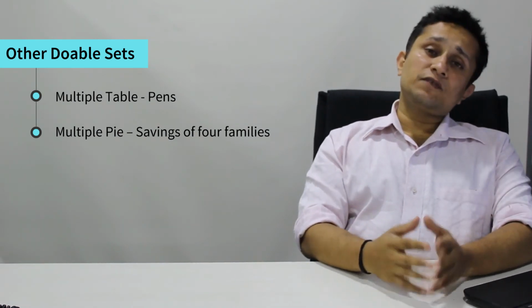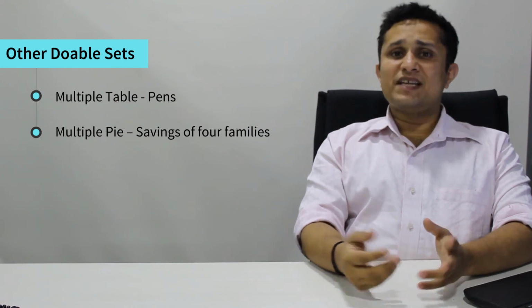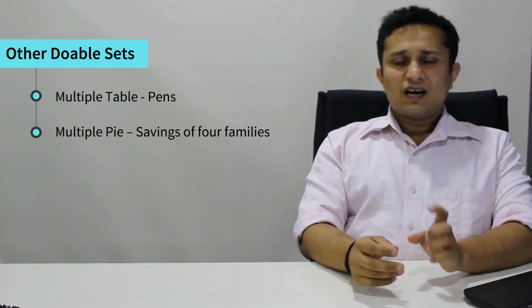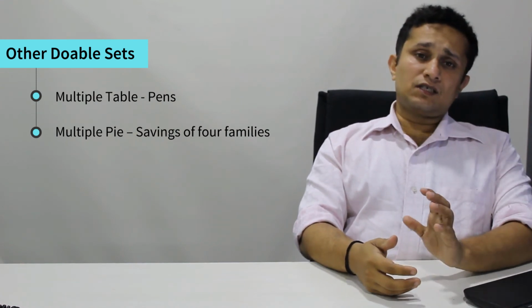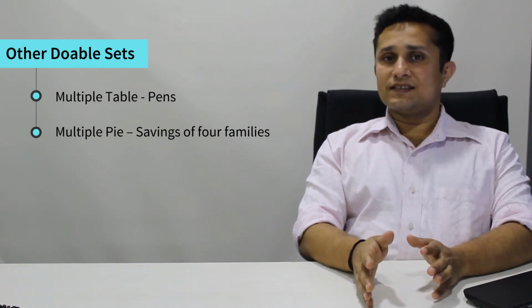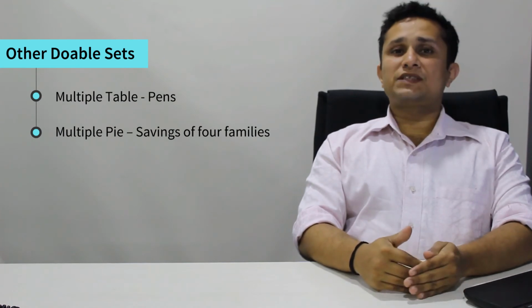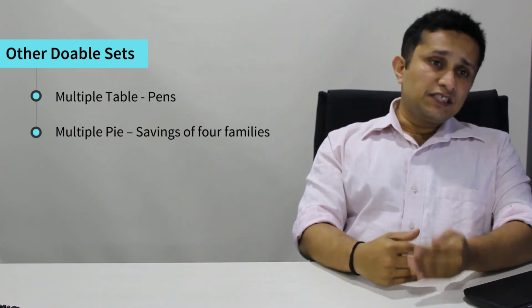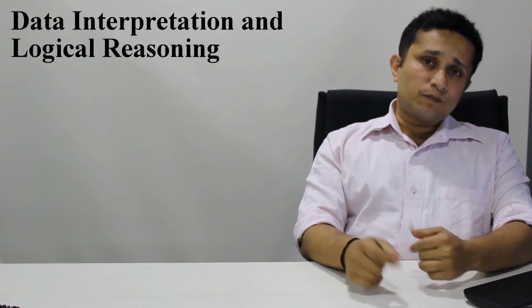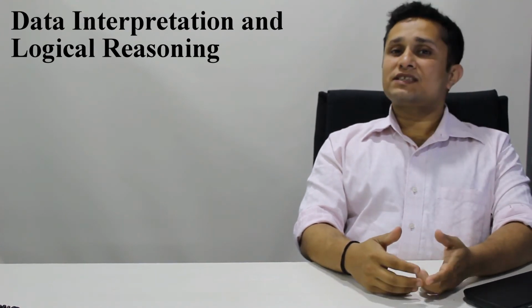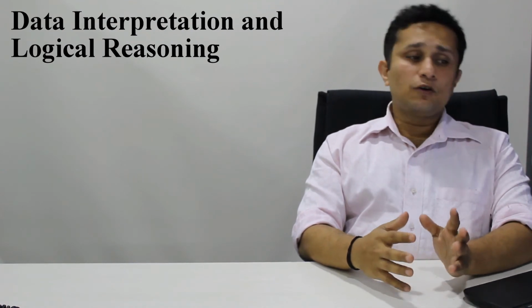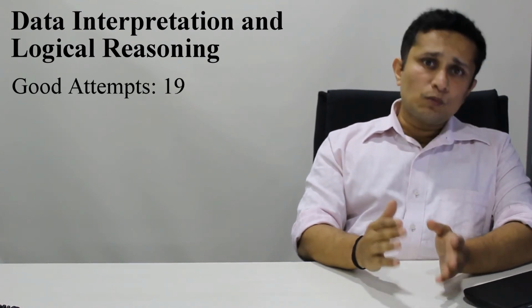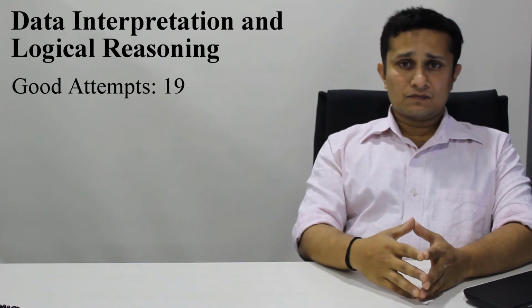Then there was one set where you had 2 tables based on pens, ink pen, gel pen, etc. Again, it required some understanding. Had you been struggling with the other sets, you could have tried this. I would have kept these 2 sets as a backup. In general, I would have tried 4 full sets and 1 or 2 other sets. The number of good attempts according to me here would have been 18 to 19, going more towards 19.